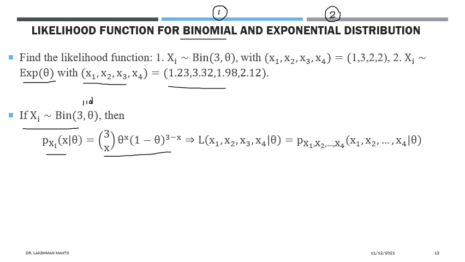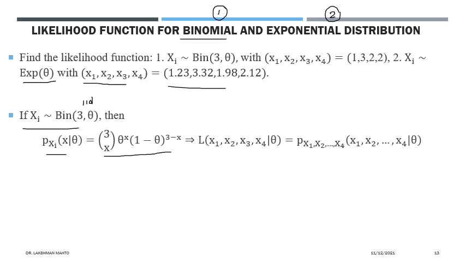It would be 3 choose x times theta, the probability of success, which is unknown to us right now, so we just put theta to the power x times 1 minus theta to the power 3 minus x. It comes directly from the pattern of the binomial distribution, and it is just for a single x.